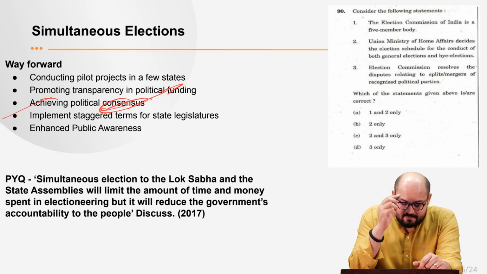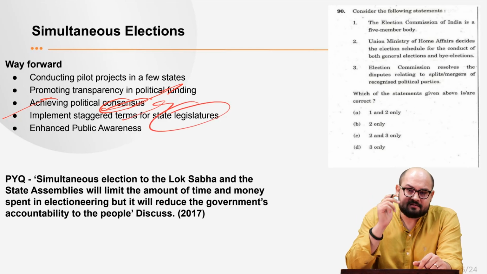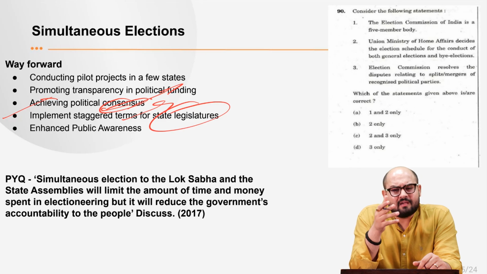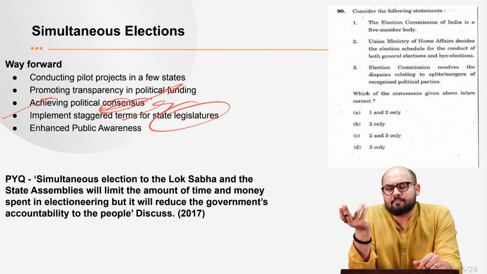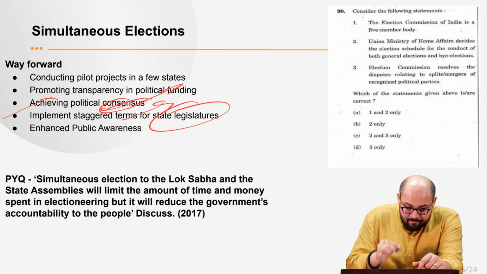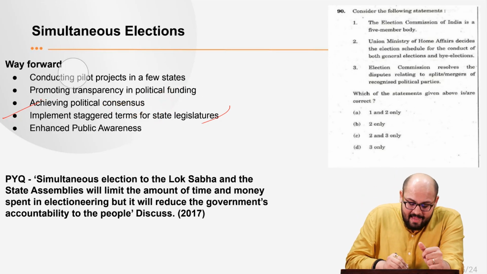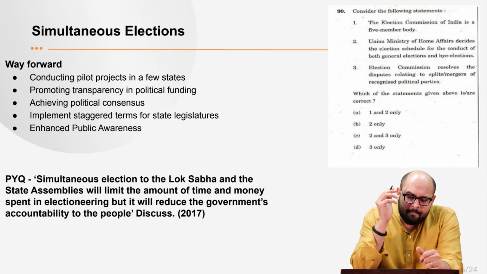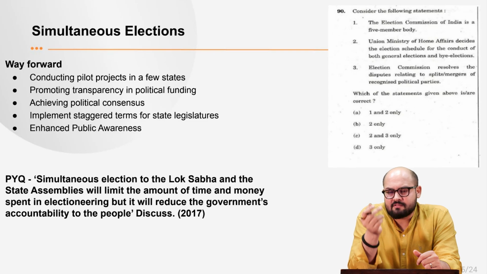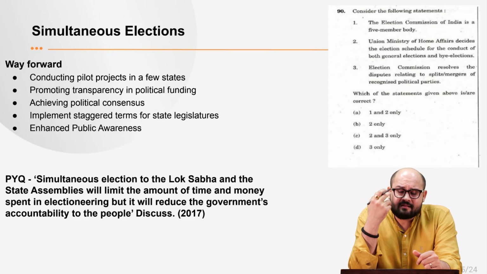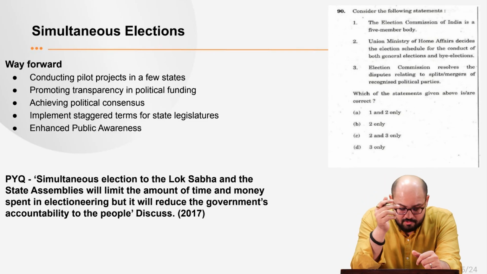Then we need to implement staggered terms for state legislatures. We can have this proposal where you first implement a staggered term for different state legislatures, and then with time you can proceed towards simultaneous elections. Moreover, we need to focus upon enhanced public awareness. People need to be made aware of the advantages or disadvantages of holding simultaneous elections, so that a proper public discussion takes place, and then we can reach a conclusion.